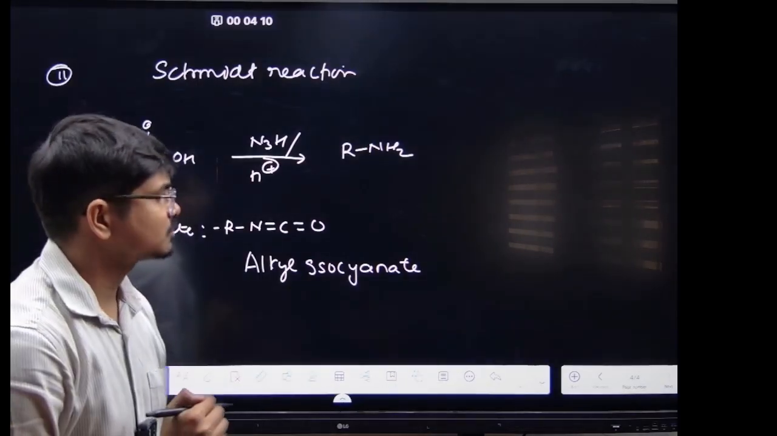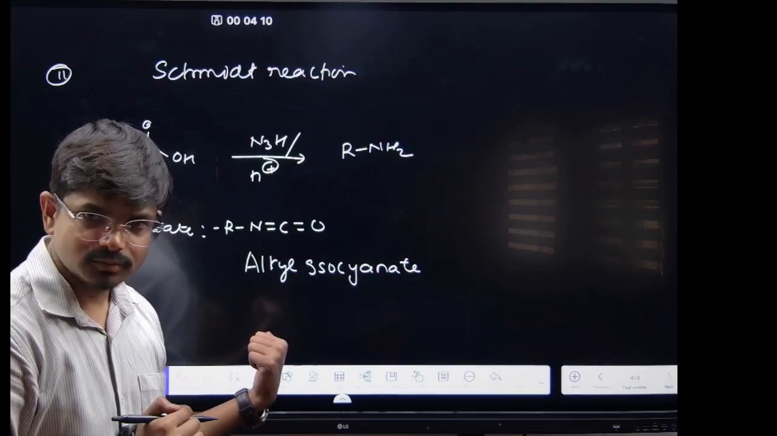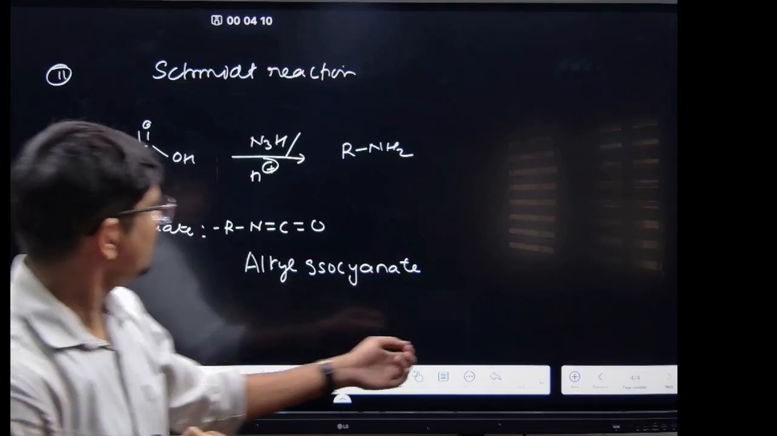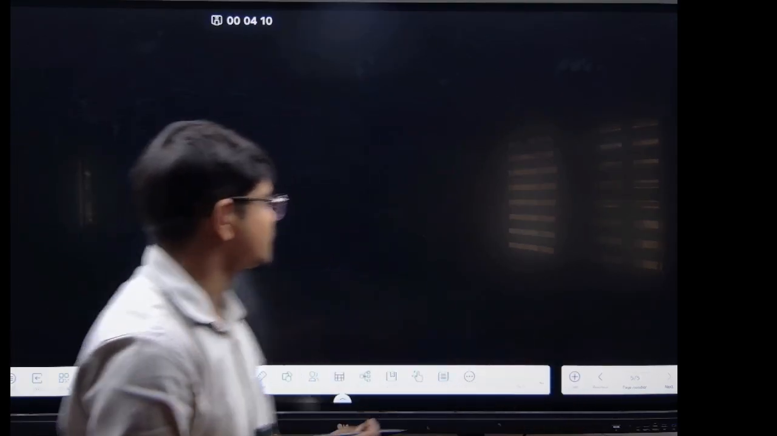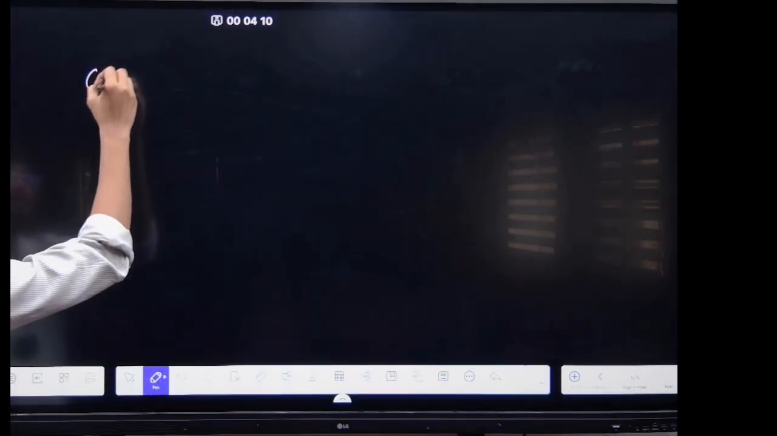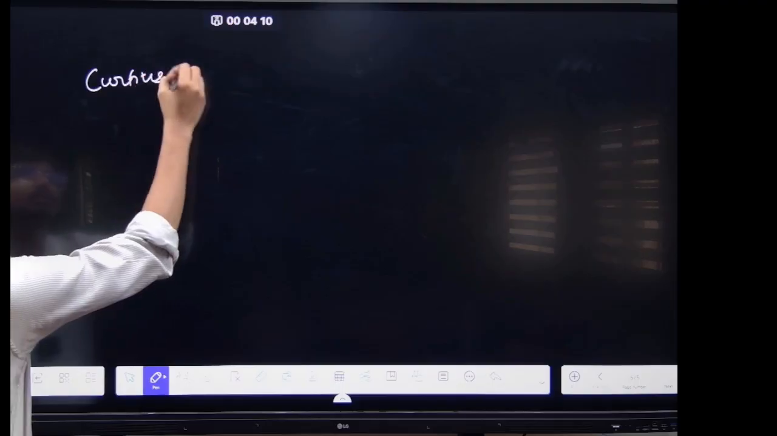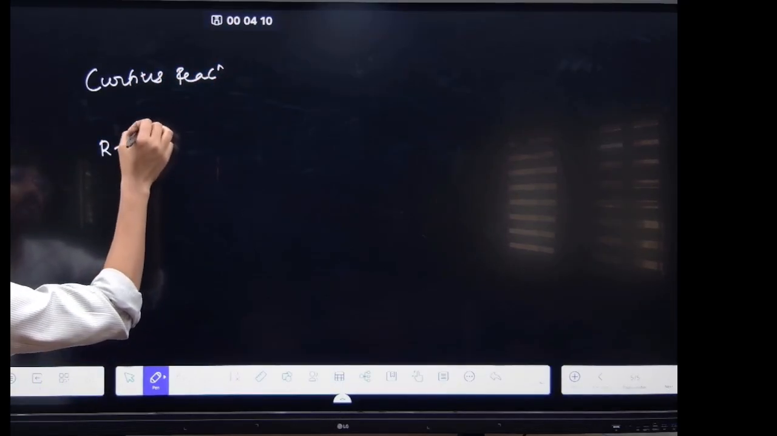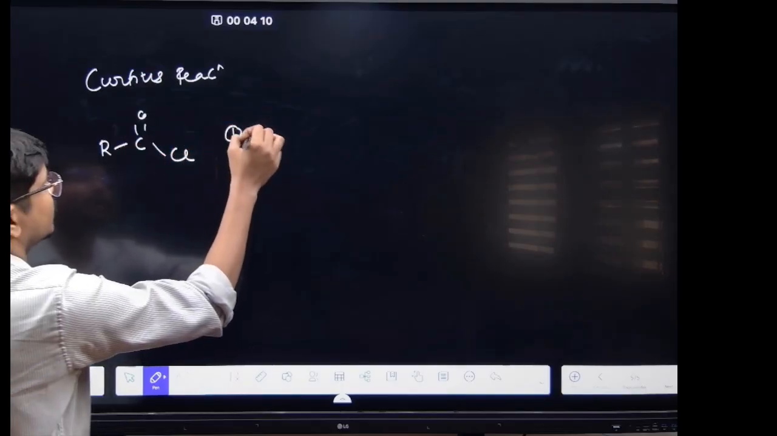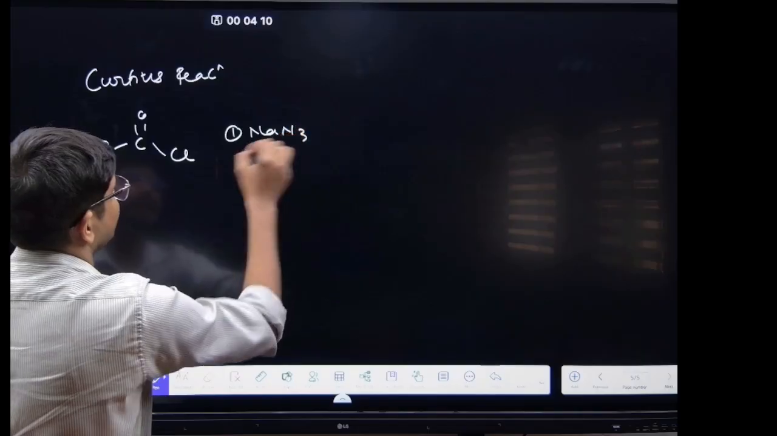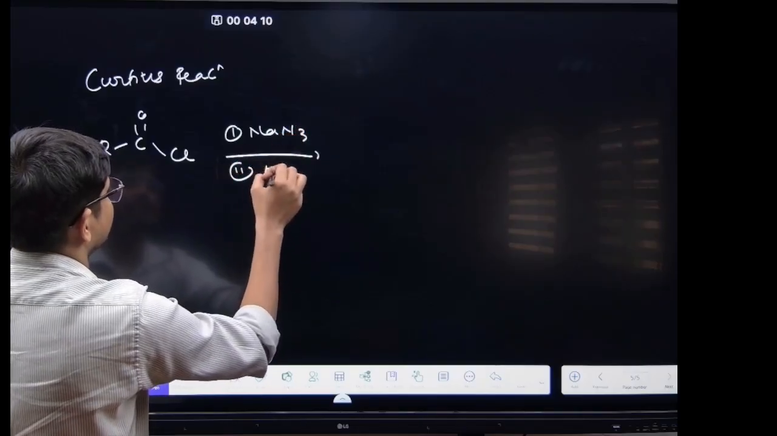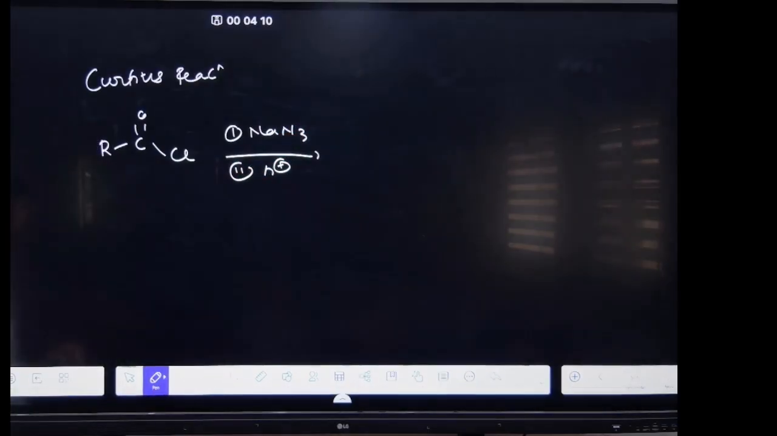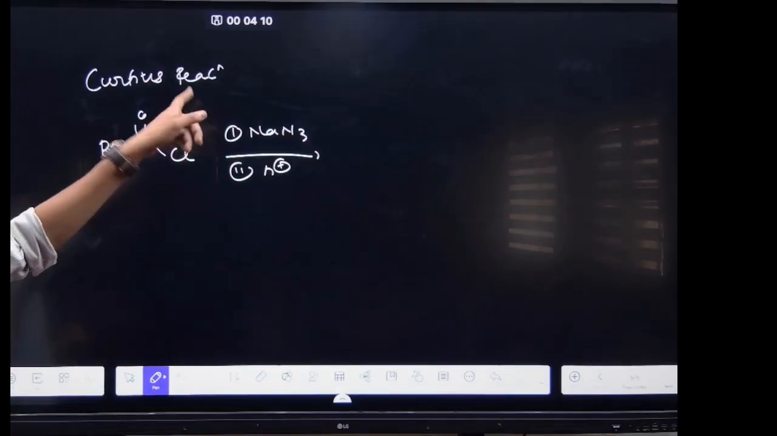अब देखो, this is fine. Got it? Now coming to the Curtius reaction. See here, Curtius reaction. In Curtius reaction, you have RCOCl, and you have क्या? NaN3, then second H plus. Got it? Second, you have the acidic medium.